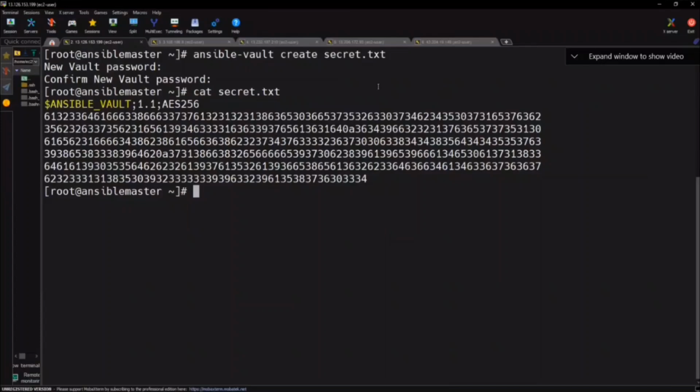So you understand that here? The file is encrypted. Can anyone see my file? Can anyone see the data inside it? No one can see it.